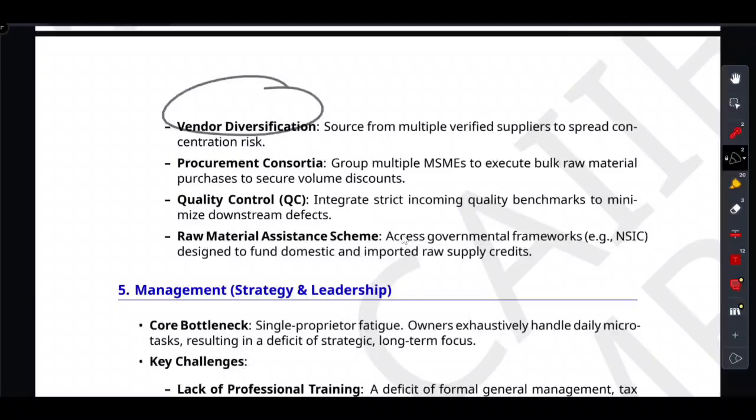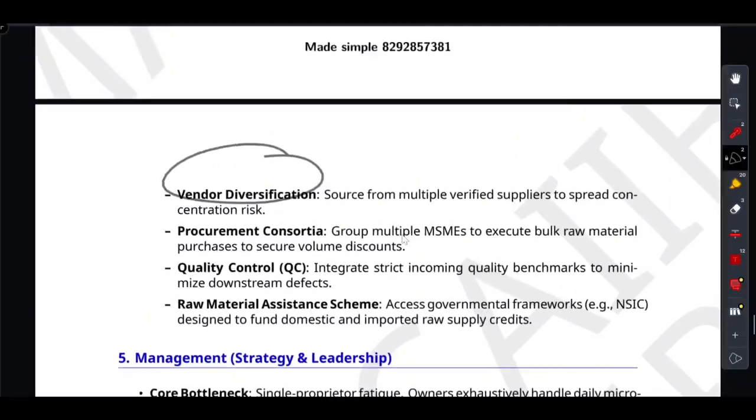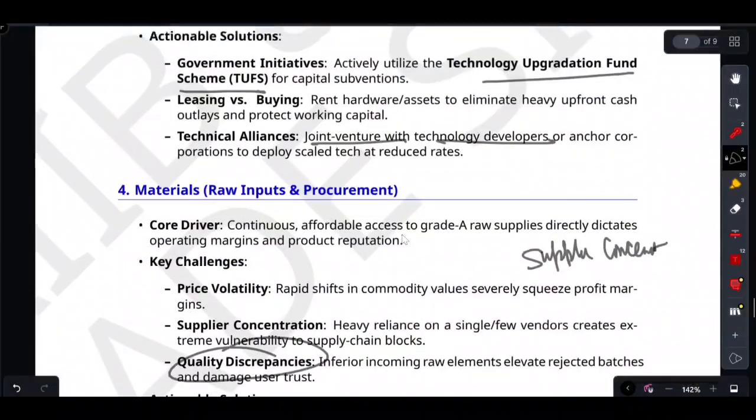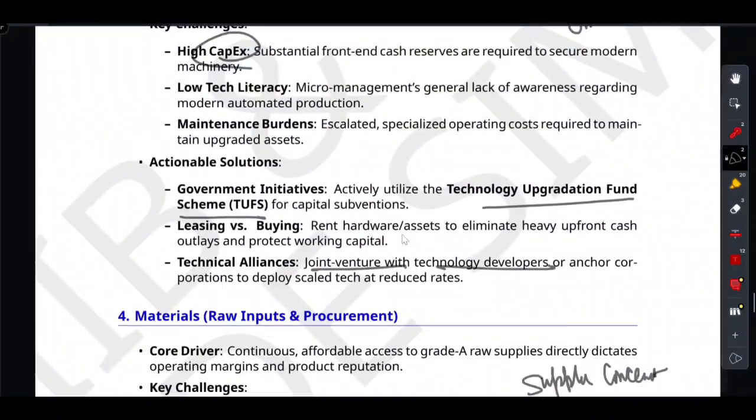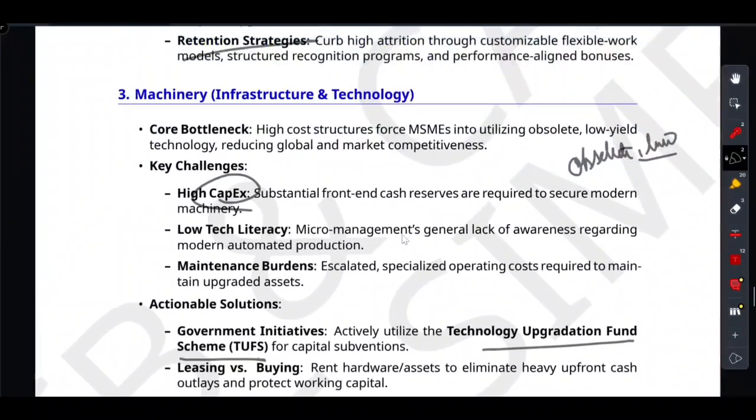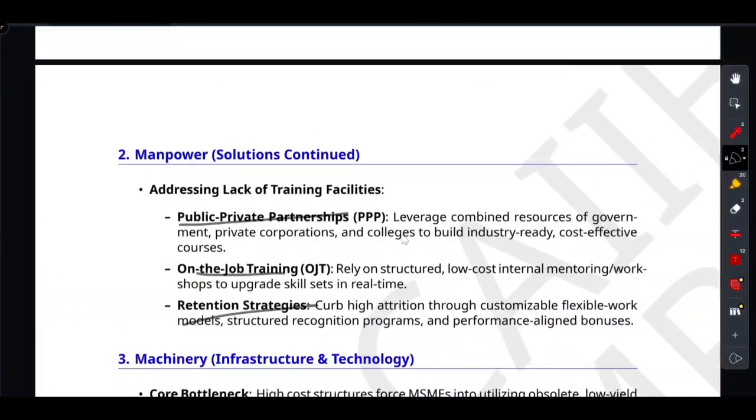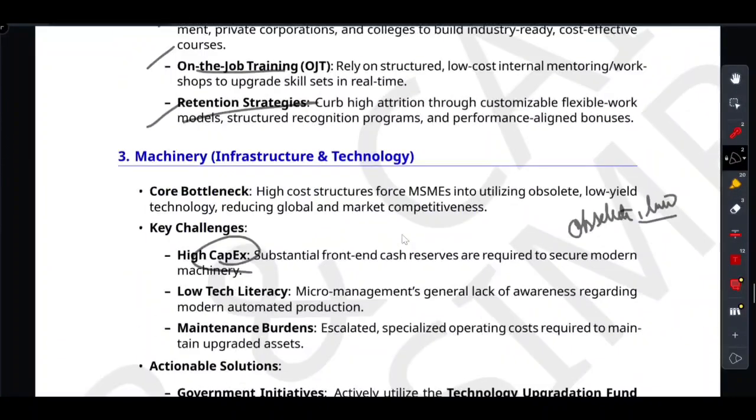So whenever you get a question on these three pillars, just close your eyes, walk into the underdog kitchen, and the answer will be right there waiting for you. So, friends, let's lock in before the concept. We talked about manpower, so HR. MSMEs lose talent to corporate salaries. The solution is the PPP model, cheap courses, on the job training, and flexible work bonuses to curb attrition. This is called the problem of attrition. Just one word, attrition.